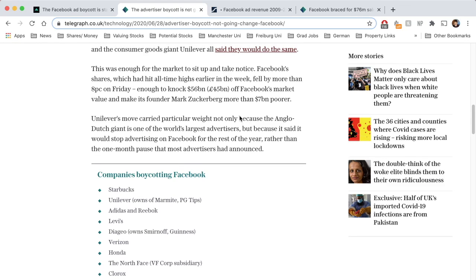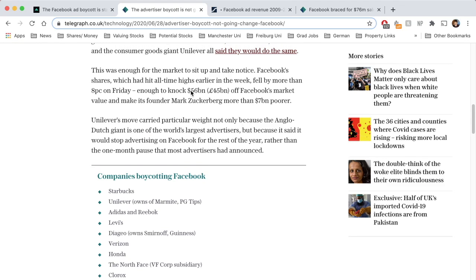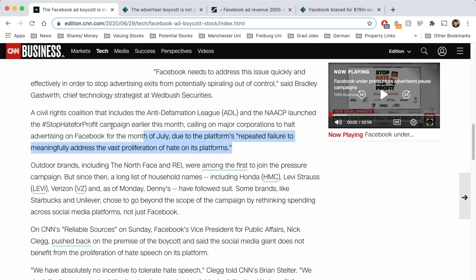So I think that works out to be, that knocks off $56 billion from Facebook's market value, which is pretty significant. A civil rights coalition that includes the Anti-Defamation League and the NAACP launched the hashtag Stop Hate for Profit campaign earlier this month, calling on major corporations to halt advertising on Facebook for the month of July.